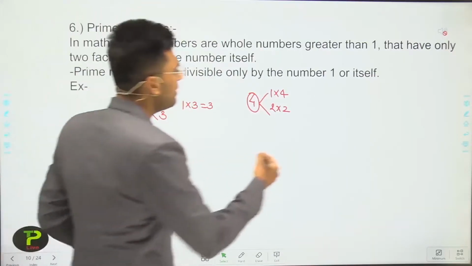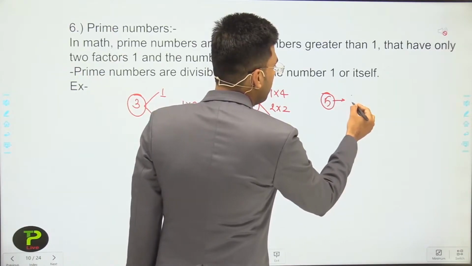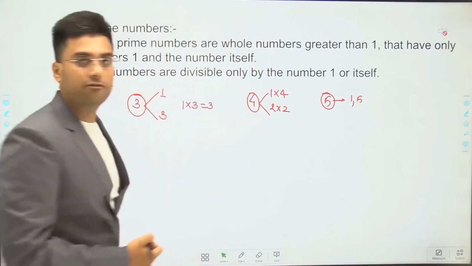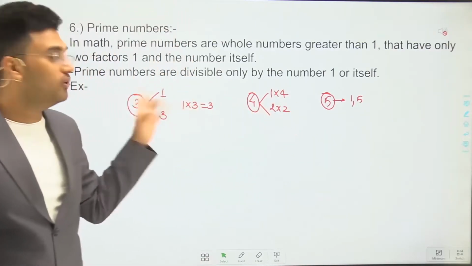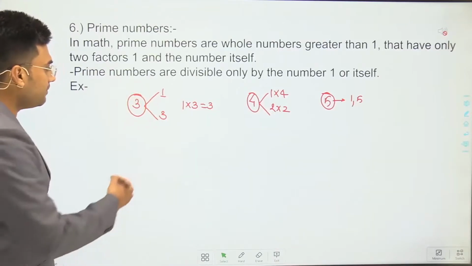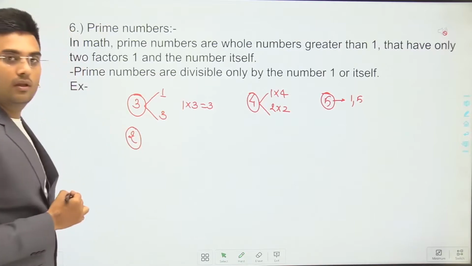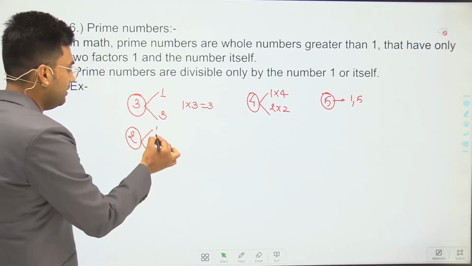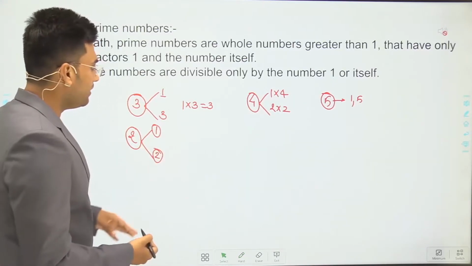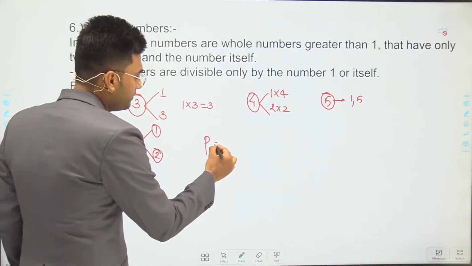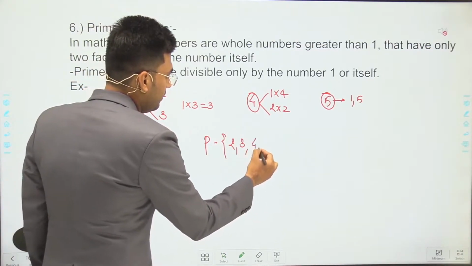Here let's take one more example. 5 again has only two factors, 1 and 5. So 3 is a prime number, 5 is a prime number, but 4 is not a prime number. Now if we take the set of prime numbers, what about 2? 2 has only two factors, 1 and 2, so it is also prime.